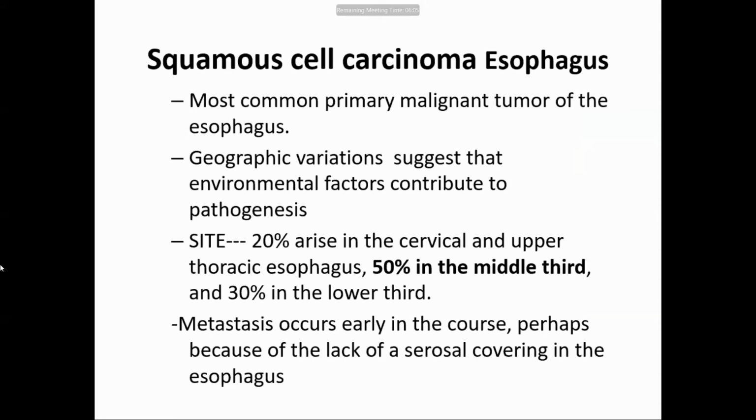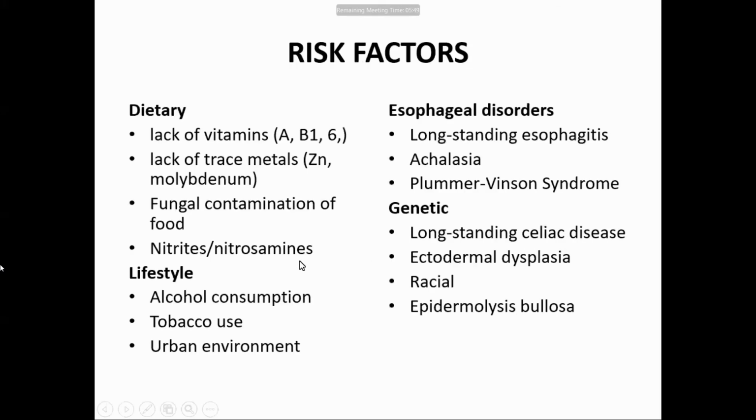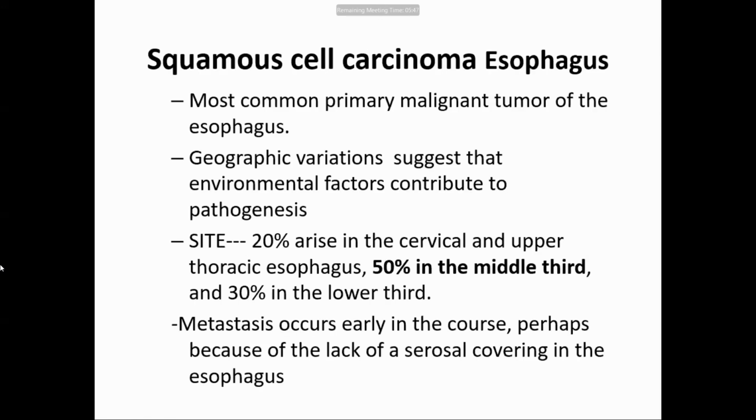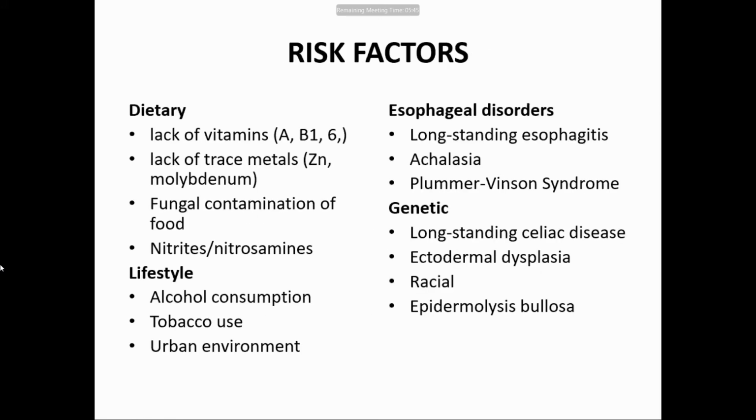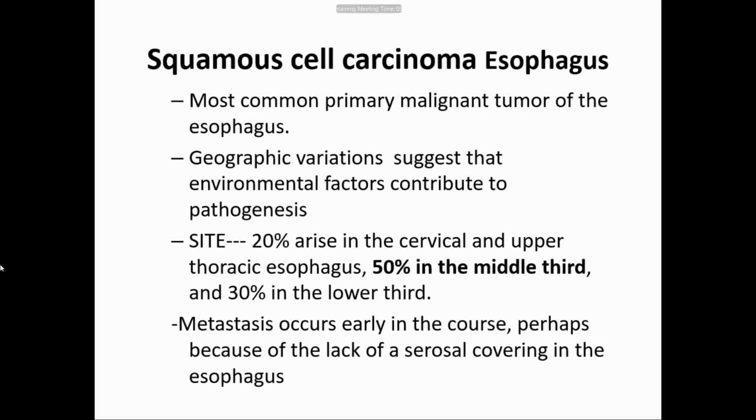Squamous cell carcinoma occurs like in every place with squamous epithelium, like oral mucosa or skin. Now, the only thing you should remember, because this may come in an MCQ: 20% arise in the cervical or upper thoracic esophagus, 50% in the middle third, and 30% in the lower third.